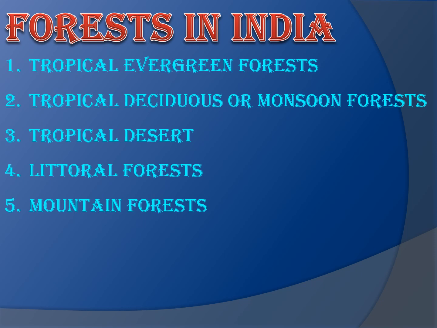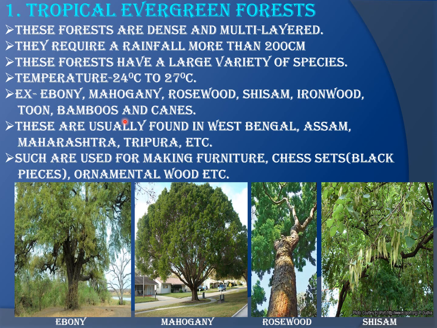Coming to the first type of forest found in India, that is the tropical evergreen forest. Here you can see this tropical evergreen forest. What type of forest is this, where is it found, and what are the characteristics of the trees found under this forest?